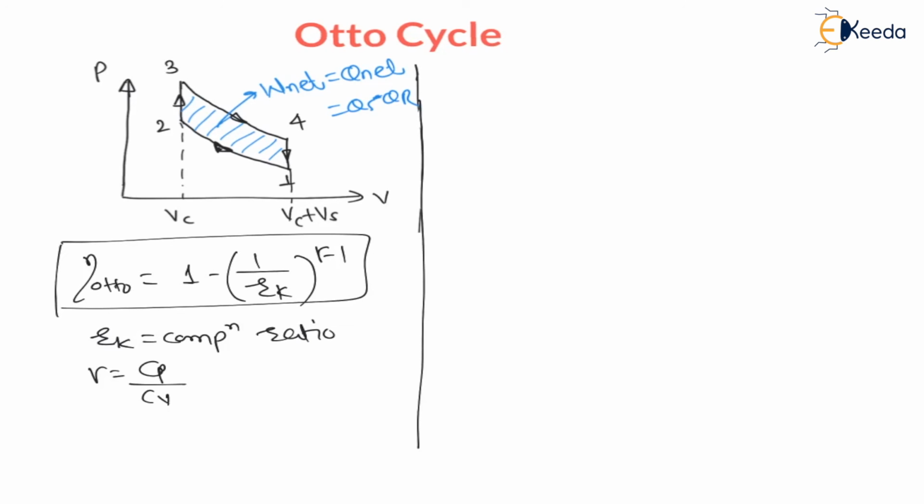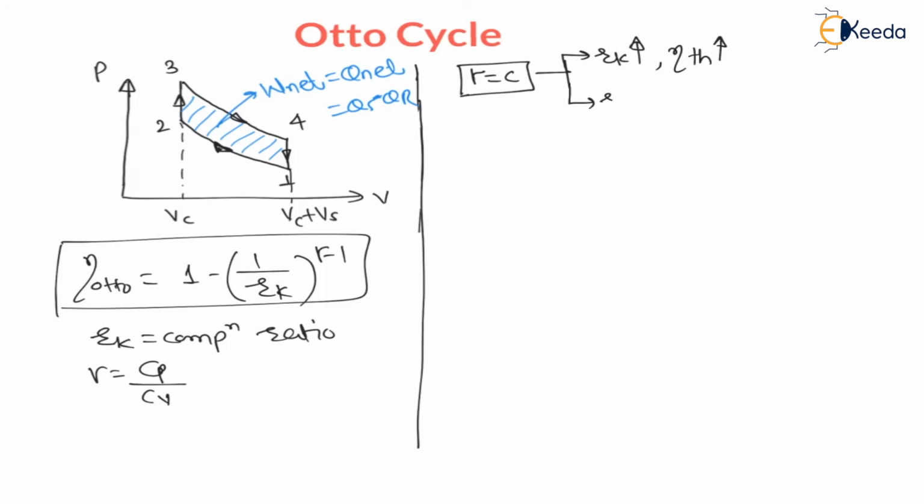If Rk increases, keeping gamma, the ratio of specific heat, constant, then as Rk goes on increasing, the compression ratio goes on increasing. This denominator term goes on increasing, which means this total ratio goes on decreasing, and as this factor goes on decreasing, 1 minus it goes on increasing, therefore efficiency goes on increasing. As compression ratio goes on increasing, efficiency of Otto cycle goes on increasing, right?